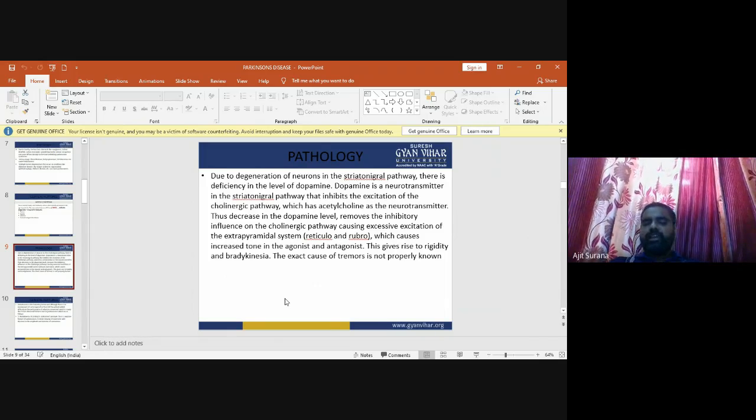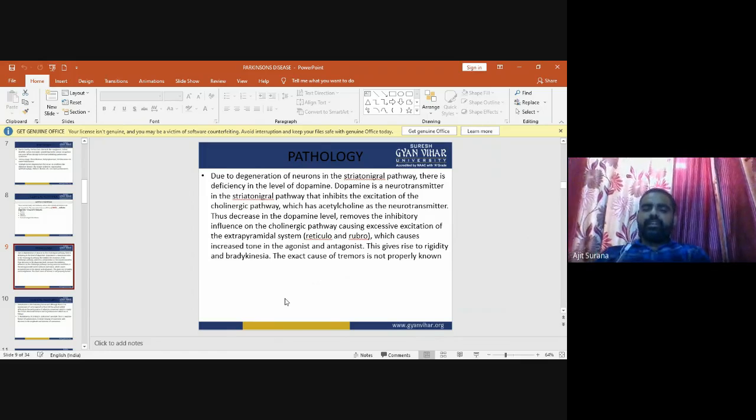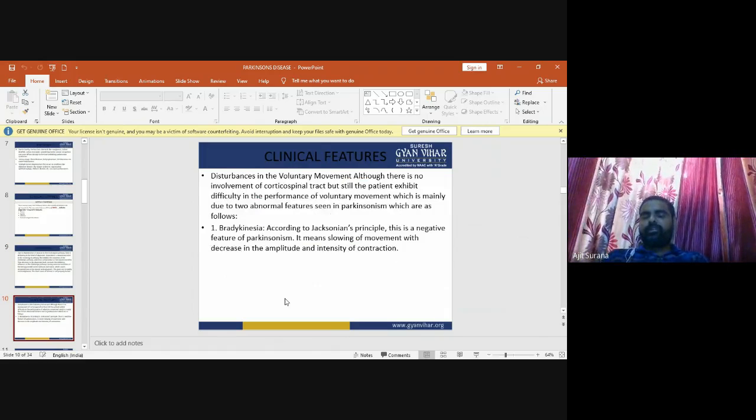This removes the inhibitory influence on the cholinergic pathway. It causes excessive excitation of the extrapyramidal system, or reticulorubro, which causes increased tone in the agonist and the antagonist. This gives rise to rigidity and bradykinesia. So this is all about the pathology of Parkinson disease.